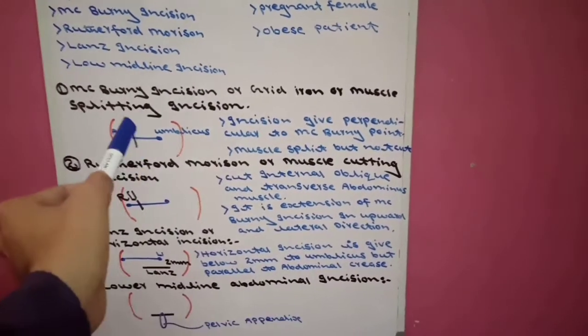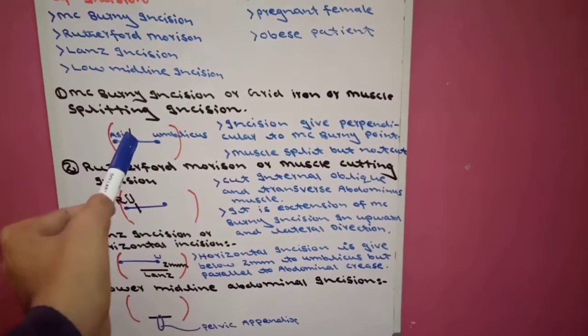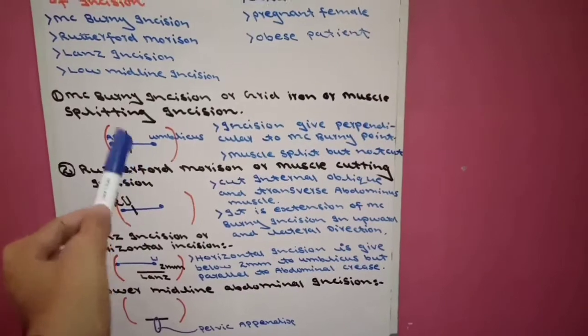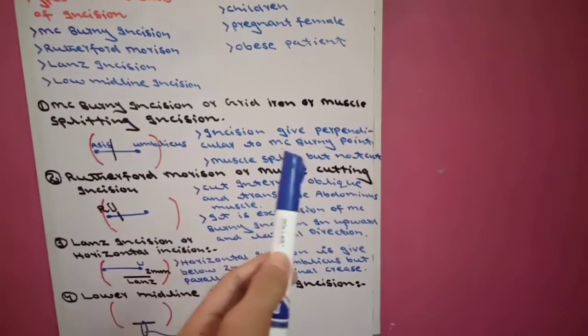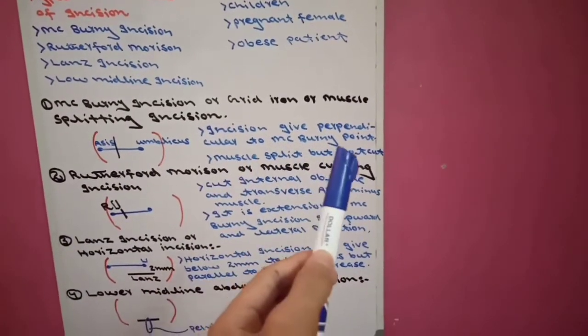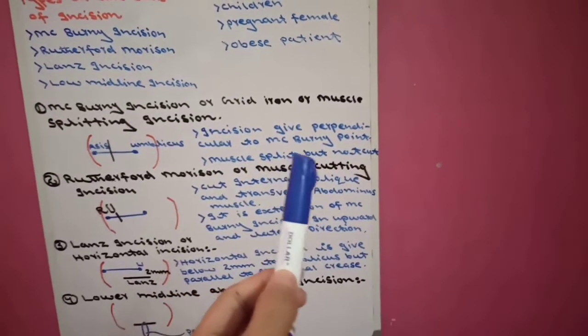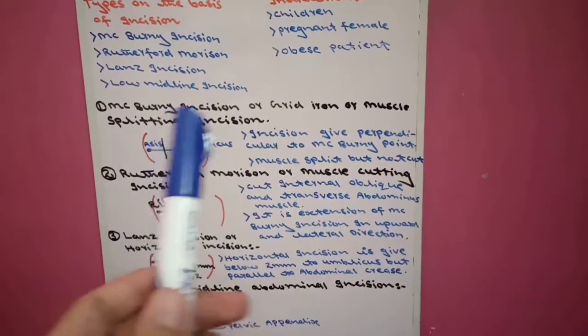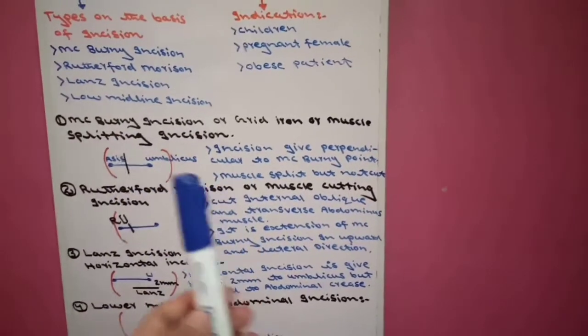This perpendicular incision is called McBurney incision or gridiron incision or muscle splitting incision. Why? Because the incision is given perpendicular to the McBurney point, the muscle is split but not cut. We split the muscle but do not cut it. Therefore, it is called muscle splitting incision.